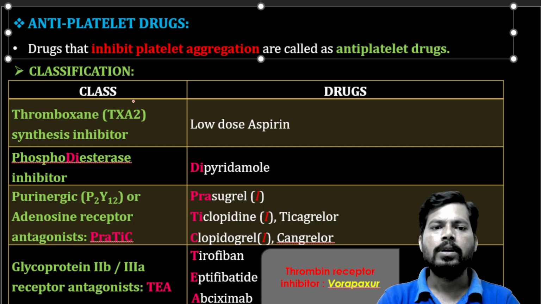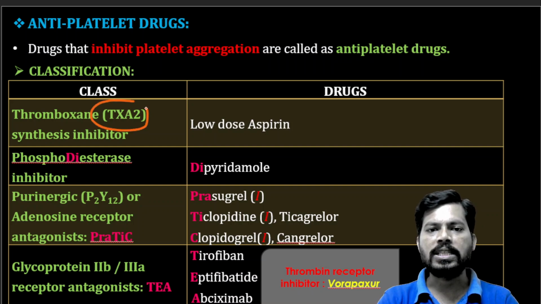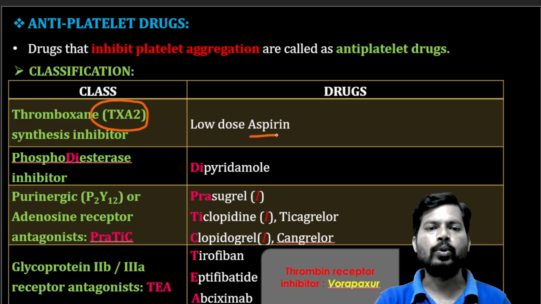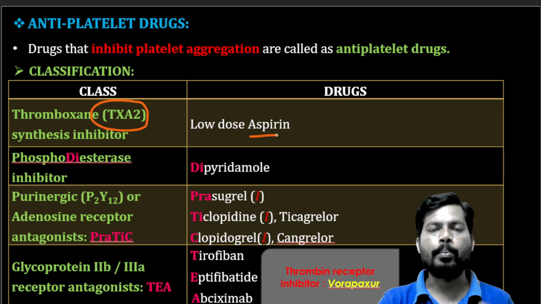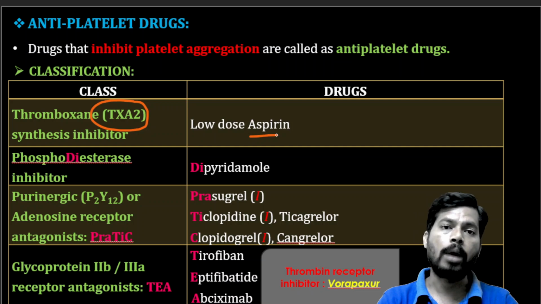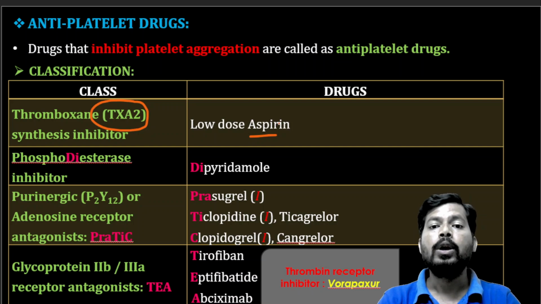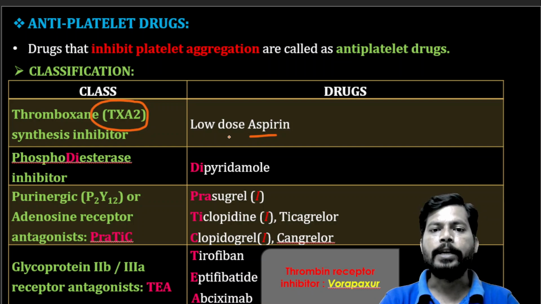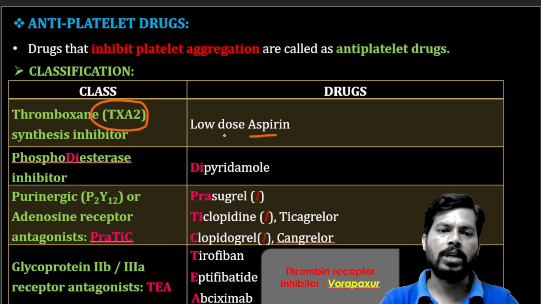First one, thromboxane A2 synthesis inhibitor, the low dose aspirin. Thromboxane A2, one of the enzymes involved in the synthesis of thromboxane. Thromboxane is involved in the formation of thrombosis, clot formation. Only a low dose of aspirin is suitable. A high dose of aspirin is not an inhibitor of thromboxane A2. Especially, low dose of aspirin can inhibit the COX enzyme and decrease the further formation of prostaglandins.